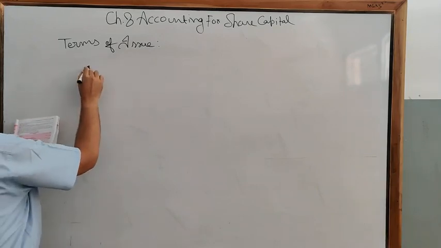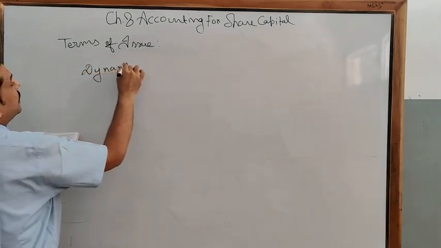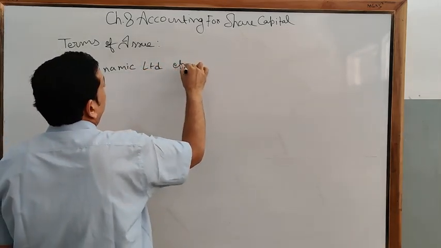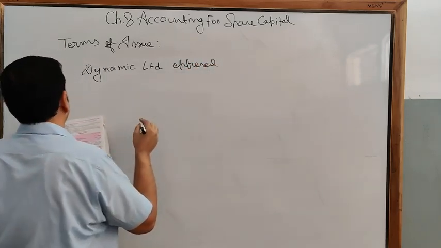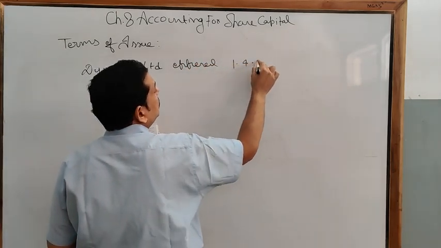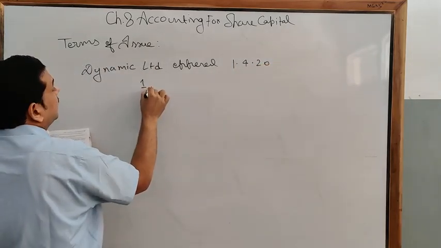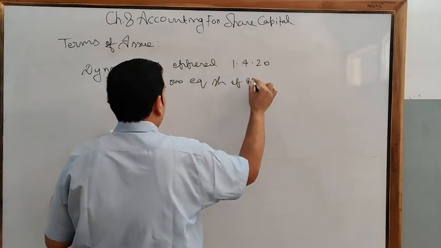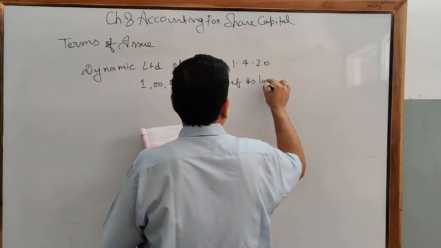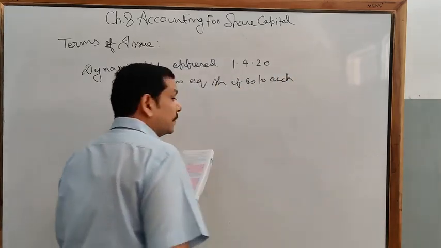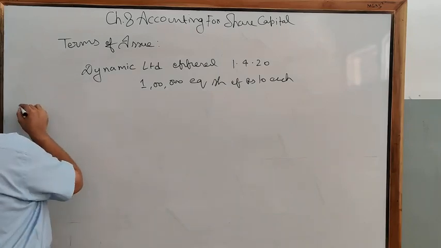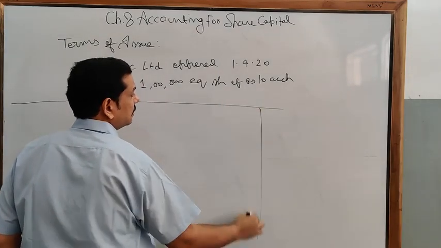Dynamic Limited offered for subscription on 1st April 2020, 1 lakh equity shares of rupees 10 each. Clear? And the amount we are calling in lump sum, means in one time only. Clear? So here we are going to draw a journal.